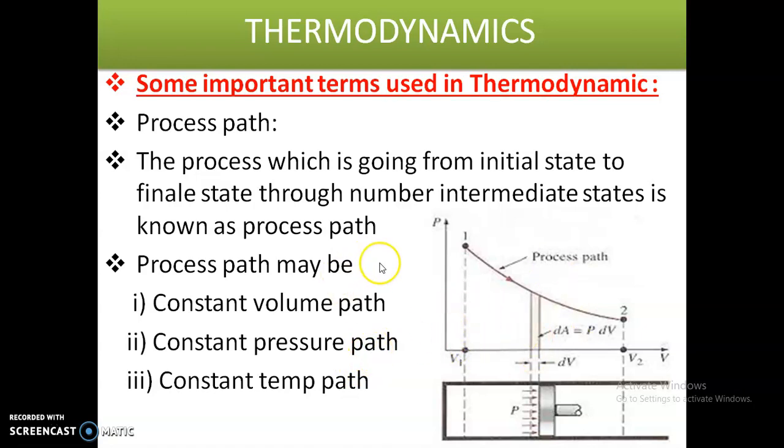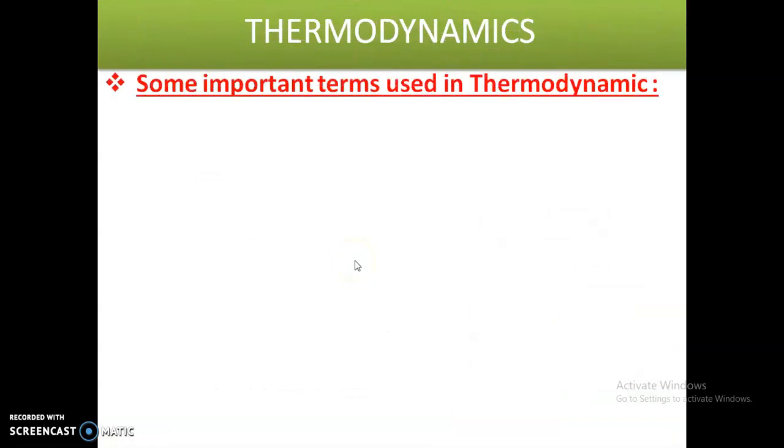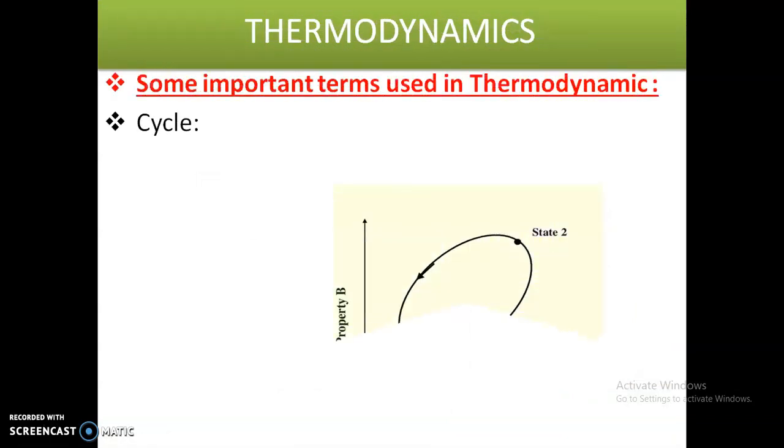Next we will see the fourth one, cycle. What is a cycle? How can we define a cycle? Any process whose end states are identical is termed as a cycle. So here, this is state 1 and this is state 2.